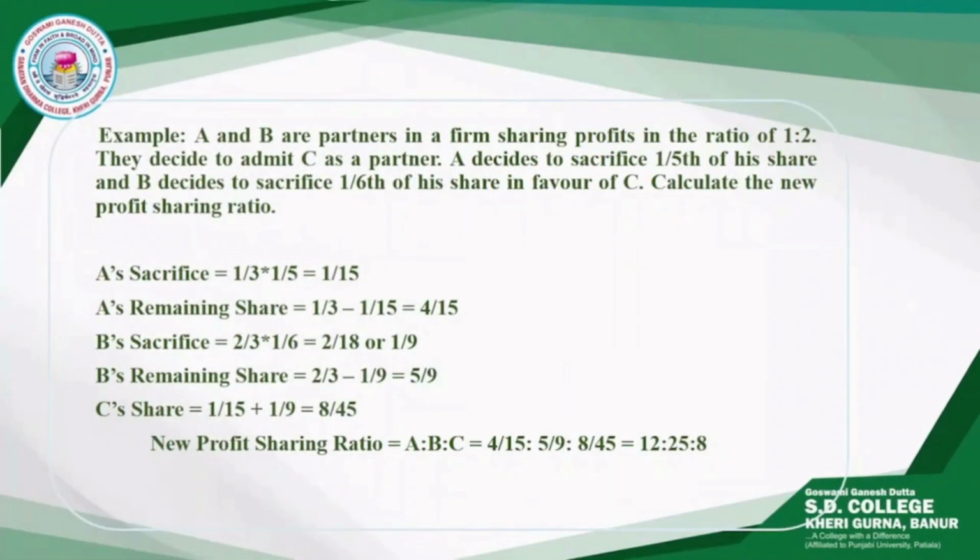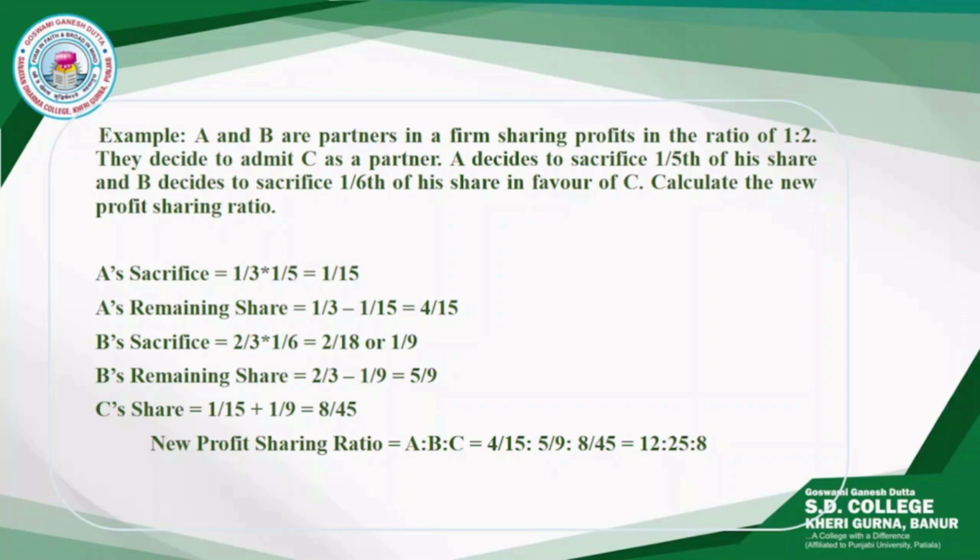A and B are partners in a firm sharing profits in the ratio of 1:2. They decide to admit C as a partner. A decides to sacrifice 1/5 of his share, and B decides to sacrifice 1/6 of his share in favor of C. Now calculate the new profit sharing ratio.